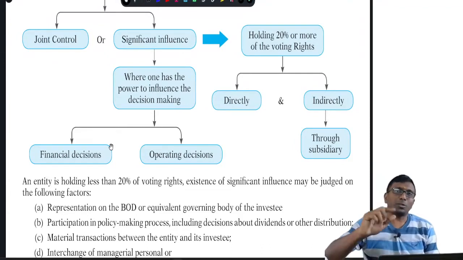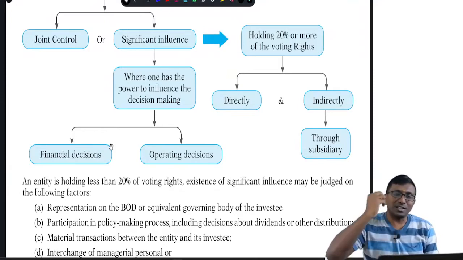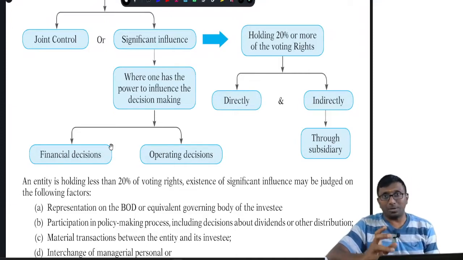With respect to voting rights, if you have 20 percent or above stake in voting rights, it is assumed that we have significant influence over the other entity. But it is not always necessary. Even though you have more than 20 percent, if it is proved otherwise that you don't have significant influence, then you don't need to follow Ind AS 28.